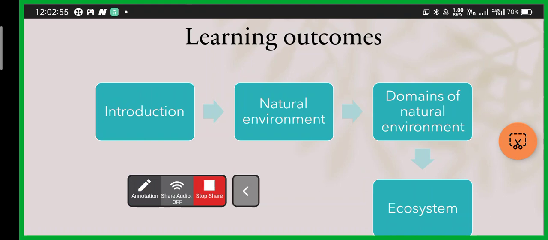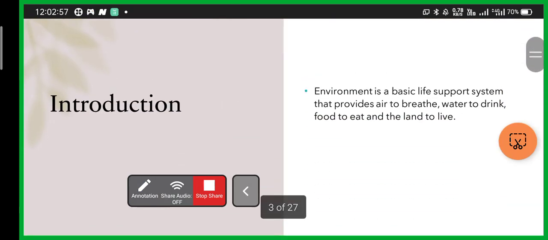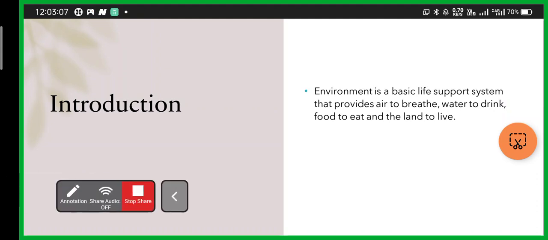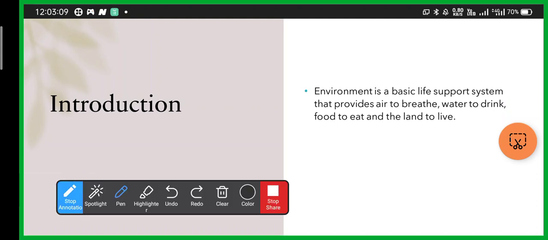So, the first topic, that is your introduction. Hi, hello to this chapter. First we will do some hi, hello to this chapter, and let's start. Environment is a basic life support system that provides air to breathe, water to drink, food to eat, and land to live. Now, what is environment in your words?